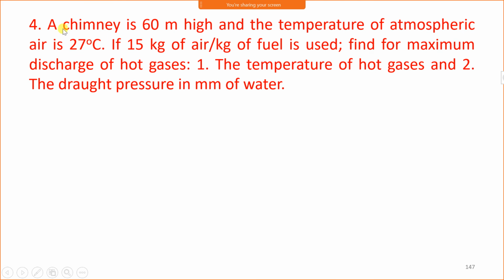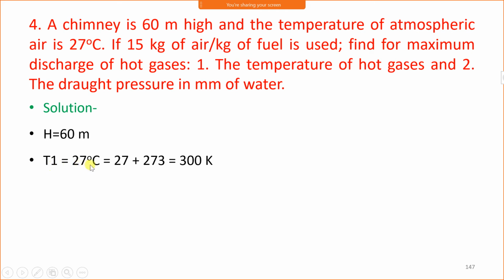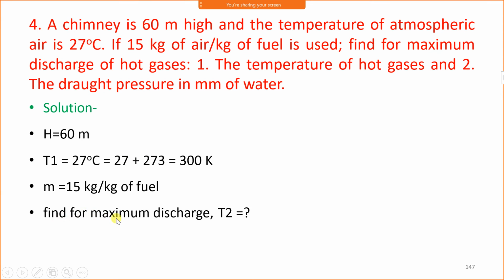Next problem. A chimney is 60 meter high. Height of chimney is 60 meter. The temperature of atmospheric air is 27 degrees Celsius. If 15 kg of air per kg of fuel is used, M is equal to 15 kg of air per kg of fuel. Find the maximum discharge of hot gases. Find for maximum discharge, first the temperature of hot gases, that is T2.